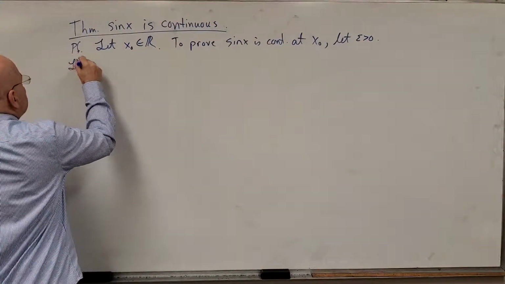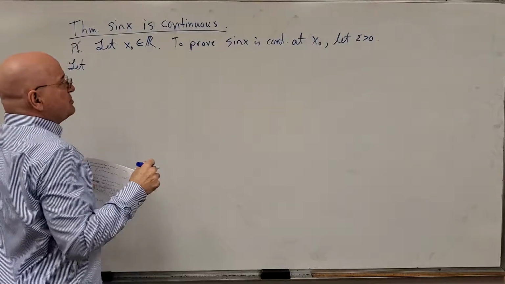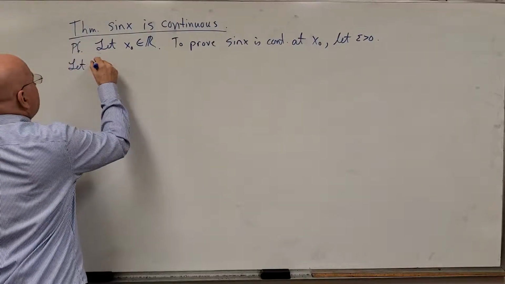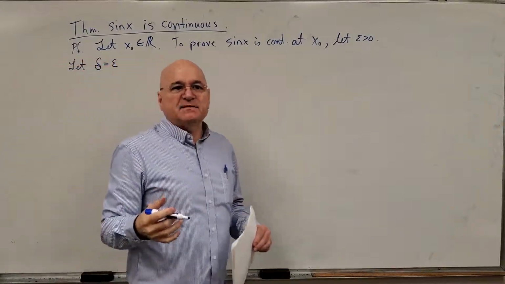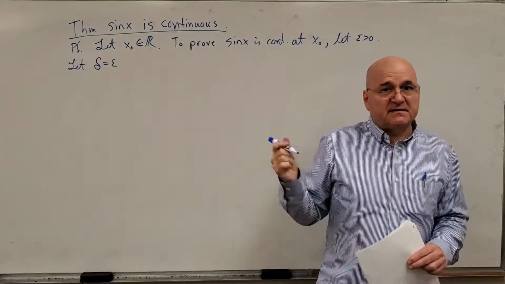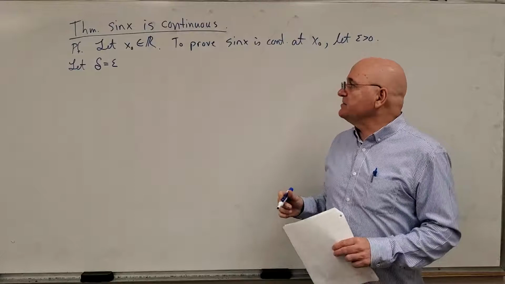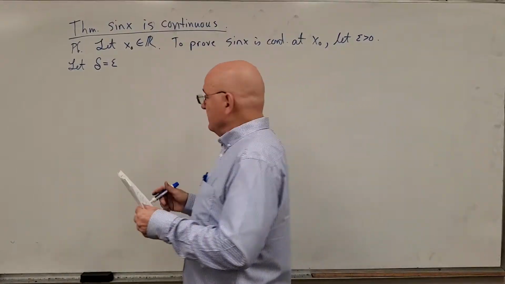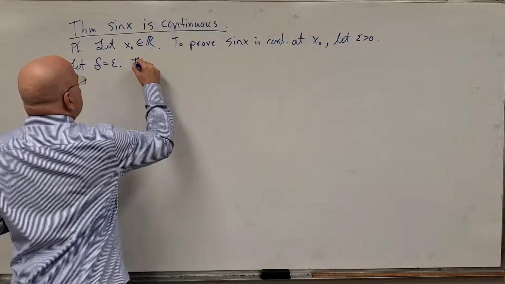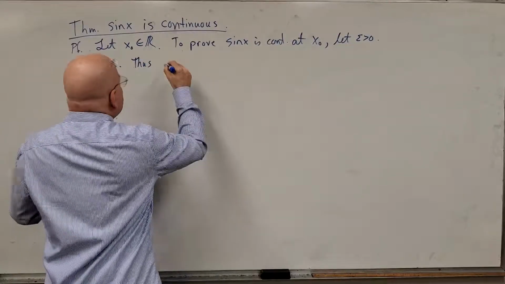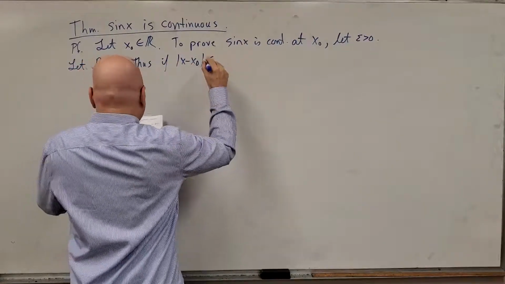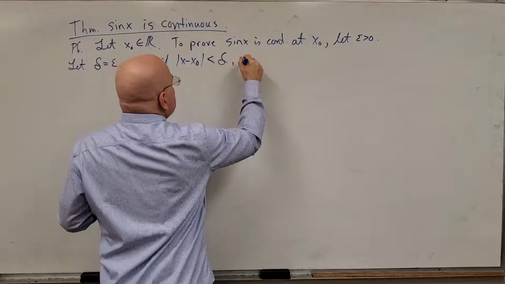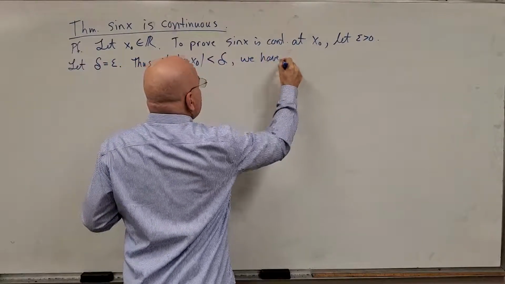And as usual, if you want to choose a delta, I'll frequently try epsilon and see what happens. And in this case, it worked. So we're going to choose delta equal to epsilon. Thus, if absolute value of x minus x naught is less than delta, we have the following.